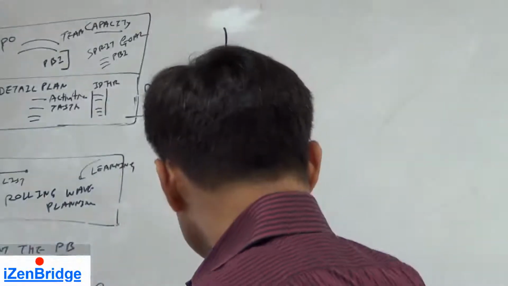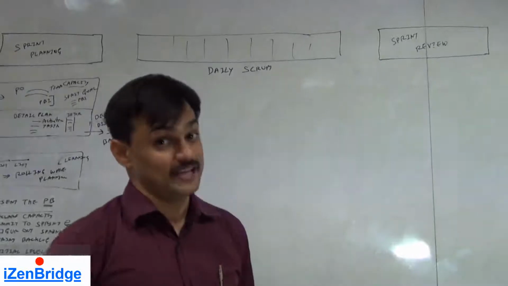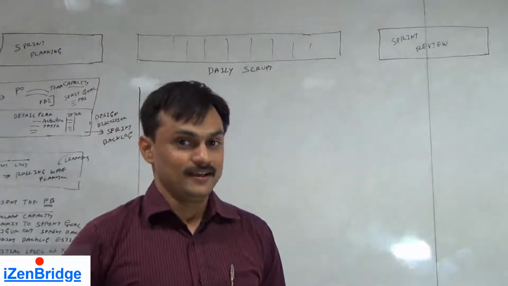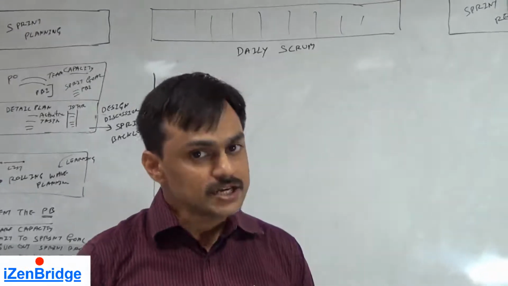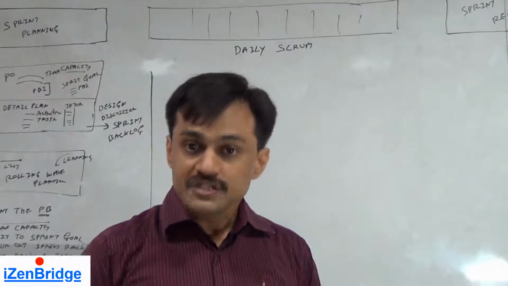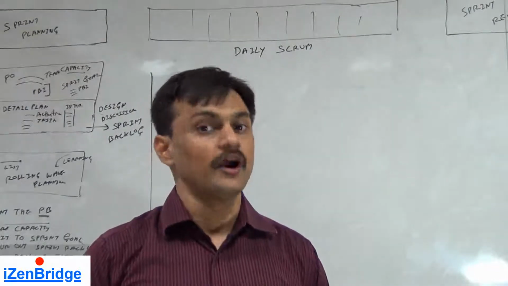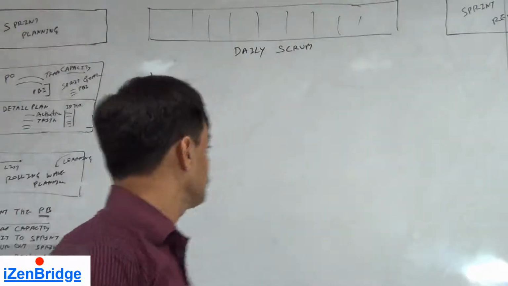Now our second ceremony is the daily scrum, and this is the only ceremony which happens every day. A 15-minute collaboration, coordination, fine-grained monitoring, transparency meeting which helps the team in coordinating their work and also helps them in becoming self-organized.